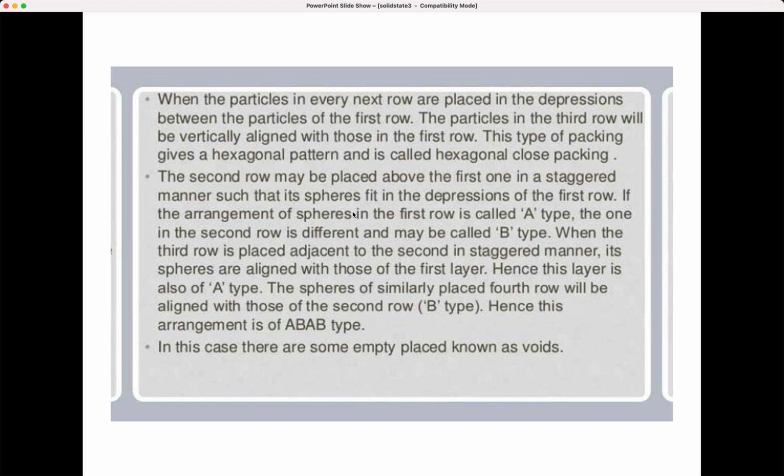The arrangement of spheres in the first row is called A type, the one in the second row is different, and this can be called B type. When the third row is placed adjacent to the second in a staggered manner, its spheres are aligned with those of the first layer. So this layer is also of A type, and the similarly placed fourth row will be aligned with the second row, B type. So we call it AB type, and in these cases empty spaces are there, and they are called voids.